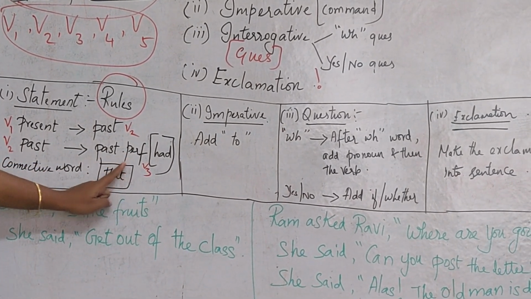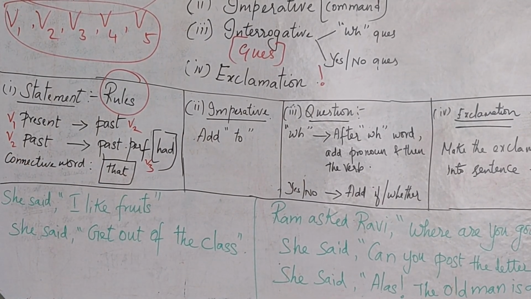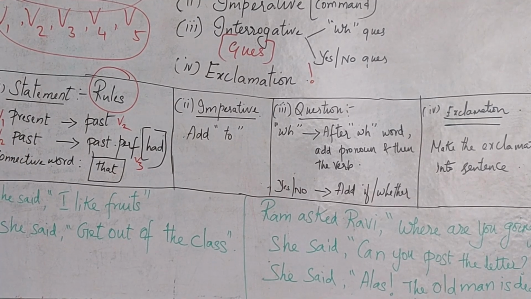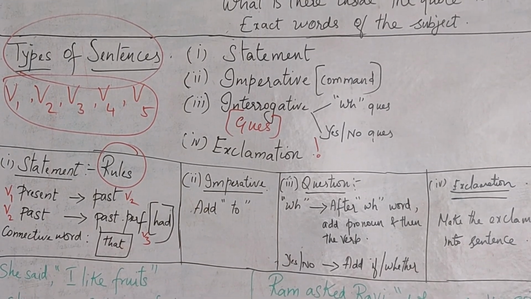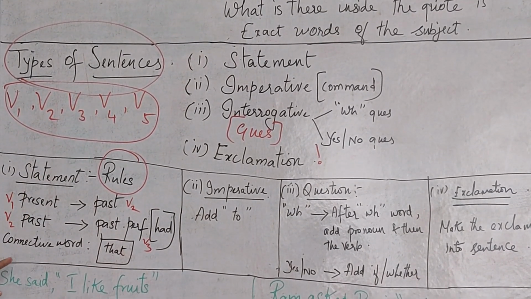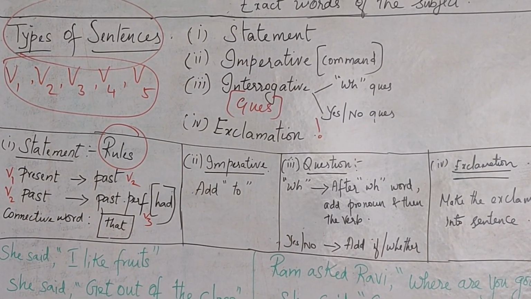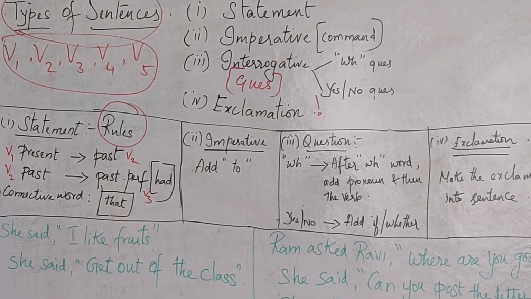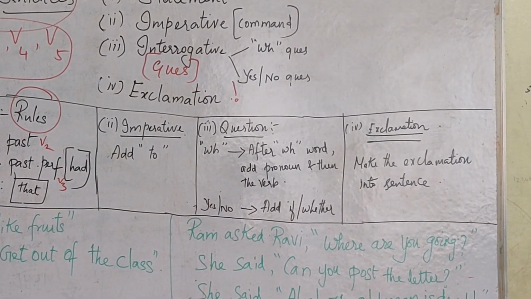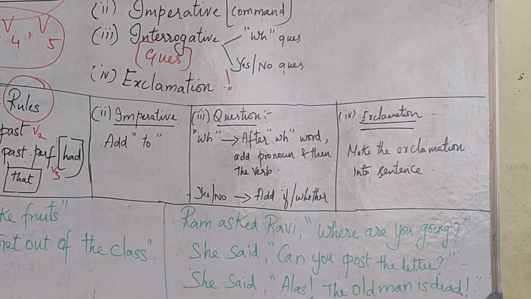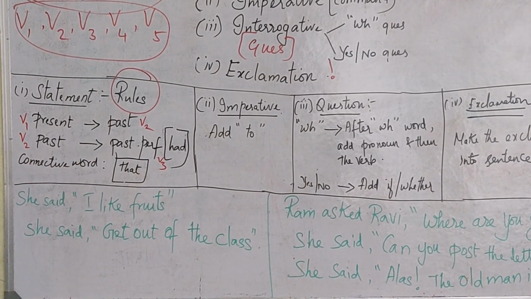And for the past perfect, I have told you before, you will have a signature word called had. So blindly you have to just check it out like this only, if you have not learned all these things, or if you are not okay with verb 1, 2, 3, 4, 5. And here in statement you have the connective word called that. While changing, I'll explain how to do it, but these are the rules and regulations. Please take it down. It will be helpful for you when we check out each and every type of sentence with instances, right? So for statement, nothing: present to past, and past to past perfect. Past perfect signature word had.